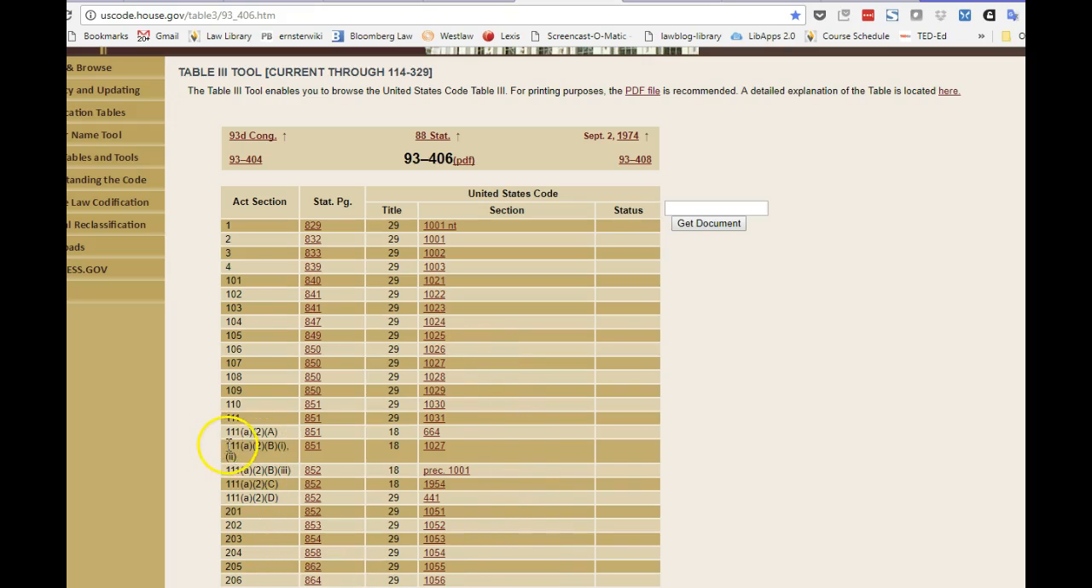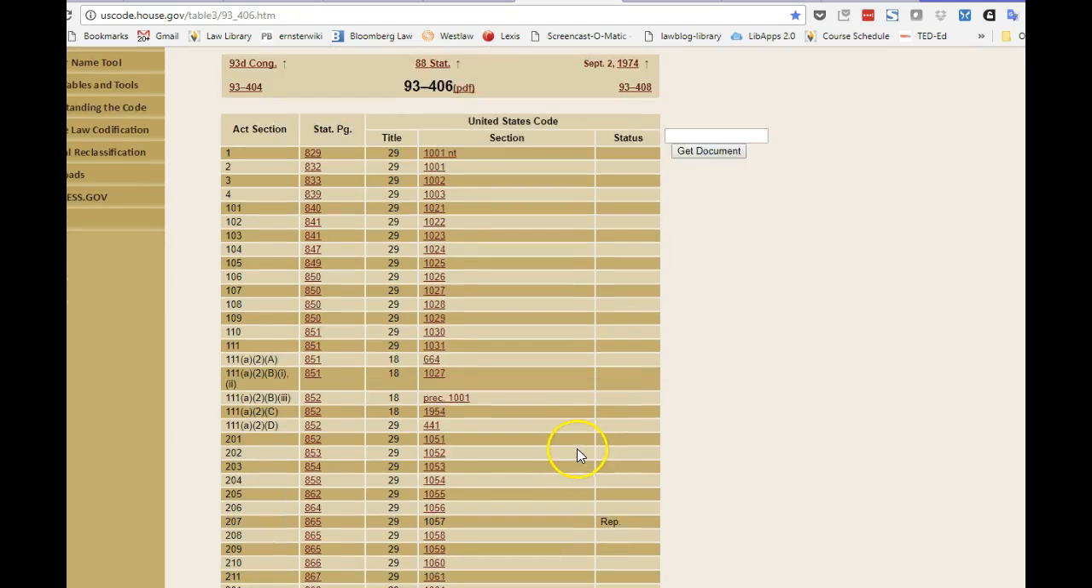We go down a little bit further, and we see that this subsection of 111 in Public Law 93-406 in our HERO is actually found in a different title of the U.S. Code, in Title 18. Remember, Title 18 was Crimes and Criminal Procedure, and it's in Section 664 of Title 18. Remember, I said that codification means that the different sections get divided up and put in different titles or subject areas of the code.